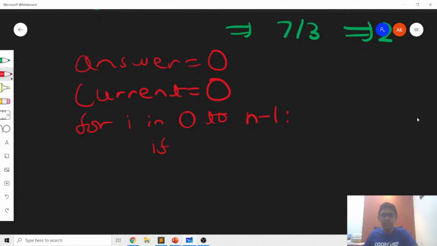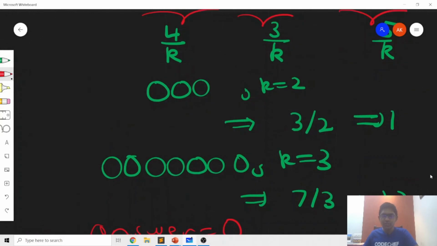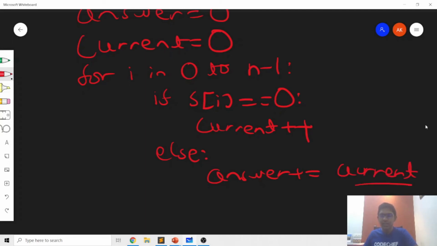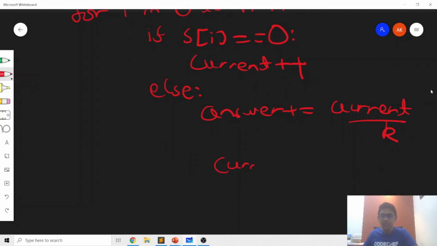So for all i going from 0 to n minus 1, if the current character is a 0, we will just increase current by 1 because the number of consecutive zeros will increase by 1. Otherwise, we know that there's a break or a 1 has appeared, and that's why we'll increase the answer by current divided by k, where we are doing integer division, and we will set current to be 0.